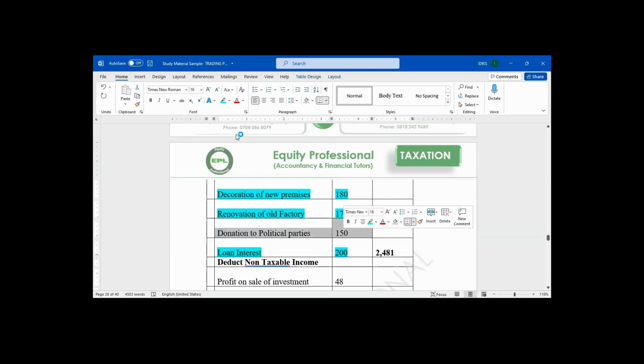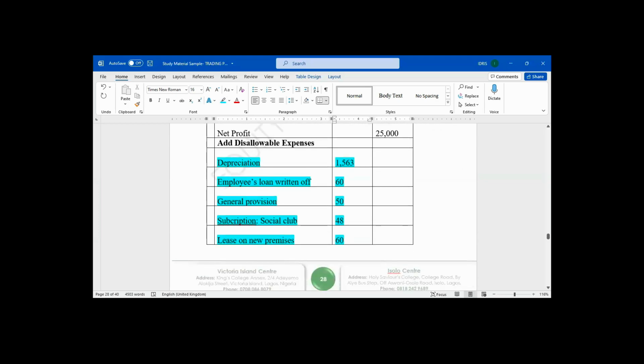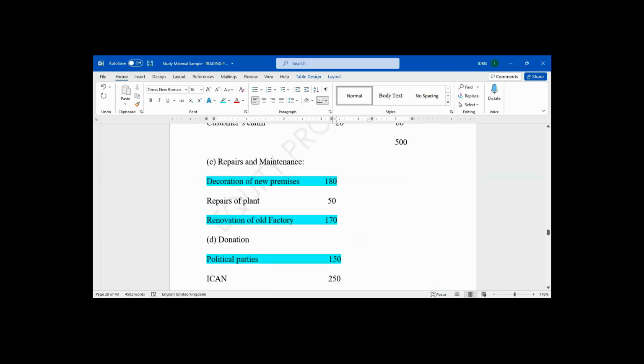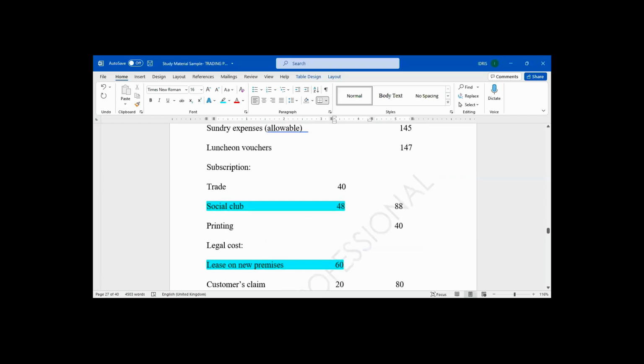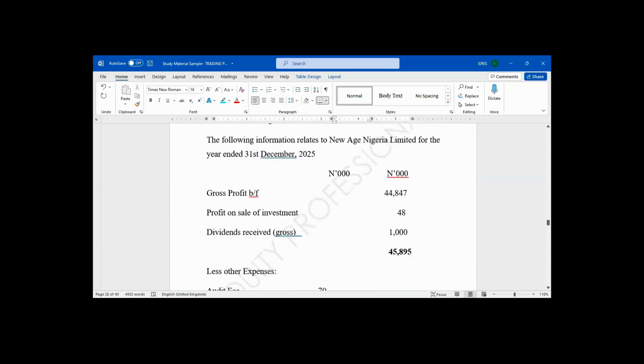So that means your total disallowed expenses will give you 2,41,481,000. You add it back to your net profit. Like I said, if you want to compute adjusted profit, add back the disallowed expenses, then you less what? Non-taxable income. So let's go to the income side.